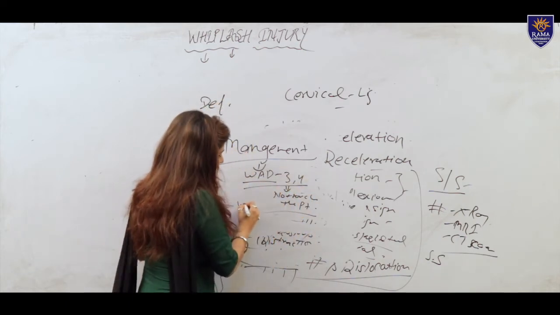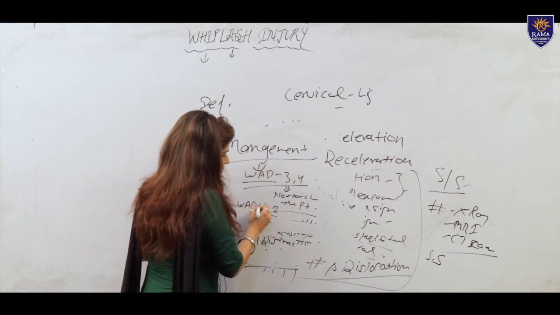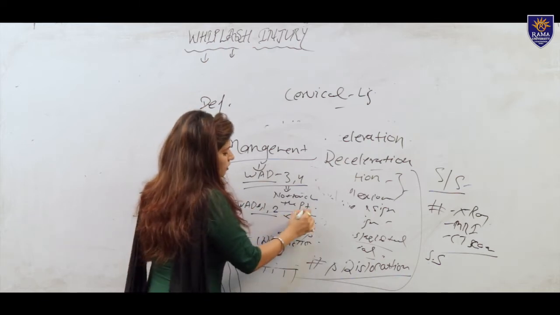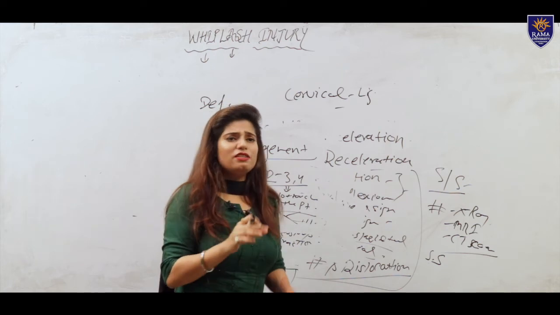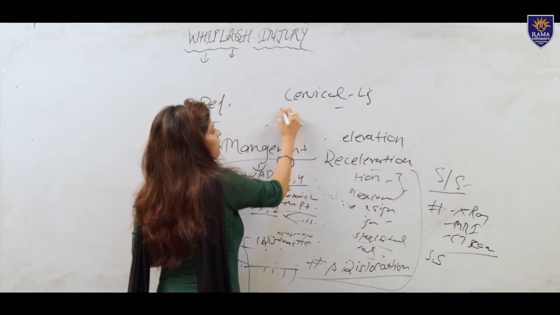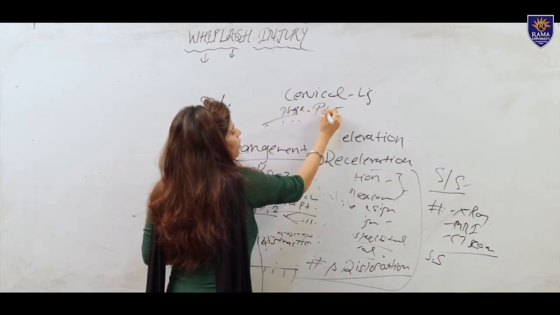If the WAD disorder is grade 1, 2 or 0, we do physical therapy like the McKenzie exercises and mobilization, depending upon the patient's condition. In the first phase, we are just doing the PRICE protocol.